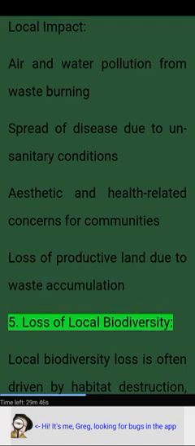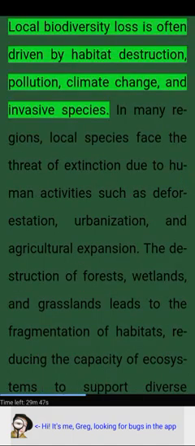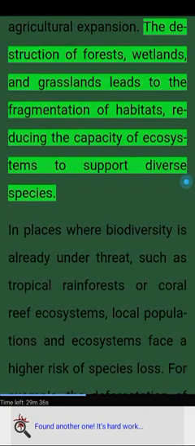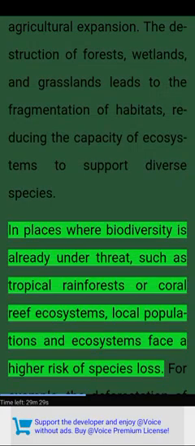5. Loss of local biodiversity. Local biodiversity loss is often driven by habitat destruction, pollution, climate change, and invasive species. In many regions, local species face the threat of extinction due to human activities such as deforestation, urbanization, and agricultural expansion. The destruction of forests, wetlands, and grasslands leads to the fragmentation of habitats, reducing the capacity of ecosystems to support diverse species. In places where biodiversity is already under threat, such as tropical rainforests or coral reef ecosystems, local populations and ecosystems face a higher risk of species loss.